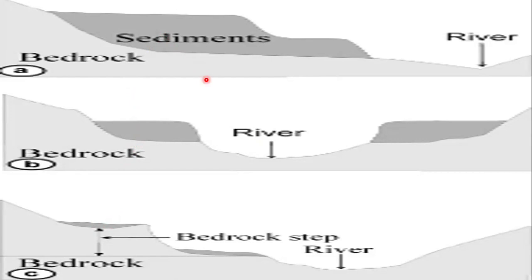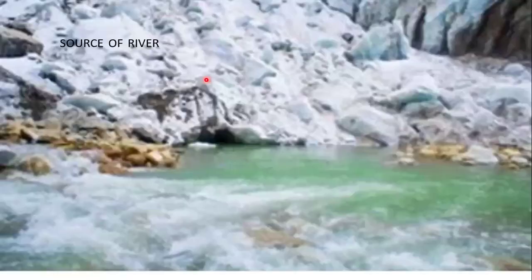We know a number of streams join together to form a river. River also gets water from melted glaciers and groundwater. And the main river, along with its tributaries, develops a river system or a river basin. The place of origin of a river is known as the source of the river.